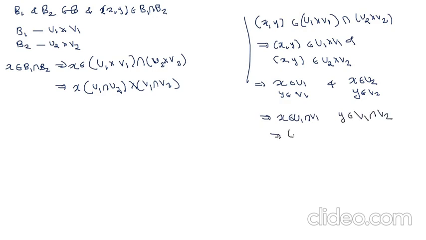Therefore their product, the Cartesian product (x, y), must belong to the corresponding Cartesian product U1 intersection U2 cross V1 intersection V2. Therefore U1 cross V1 intersection U2 cross V2 can be written as U1 intersection U2 cross V1 intersection V2.